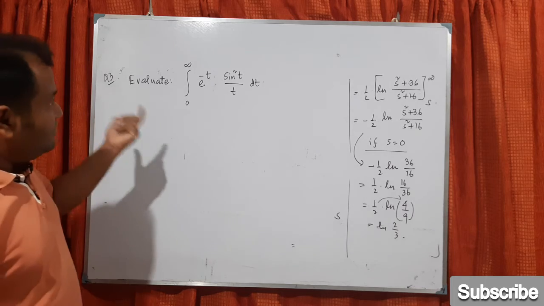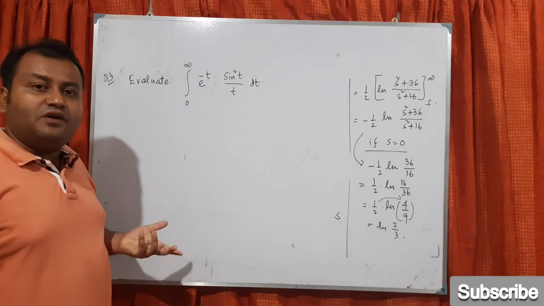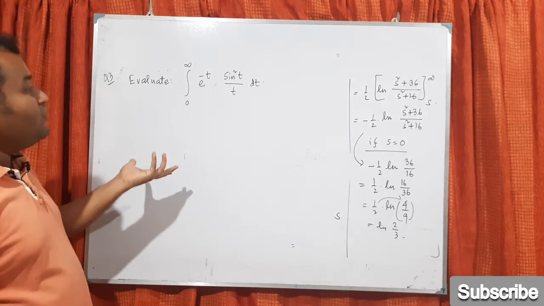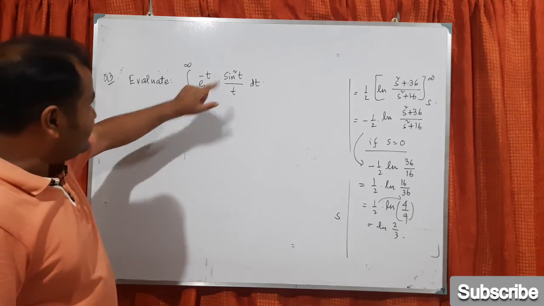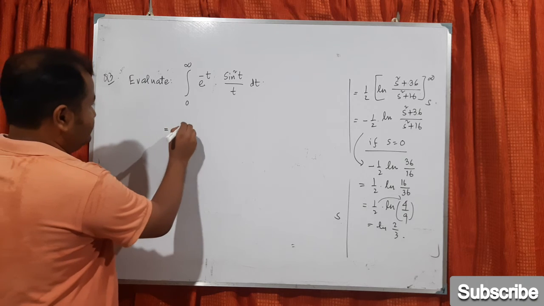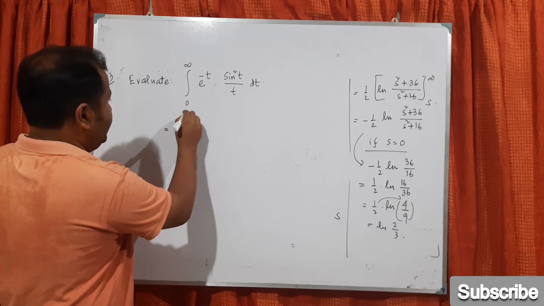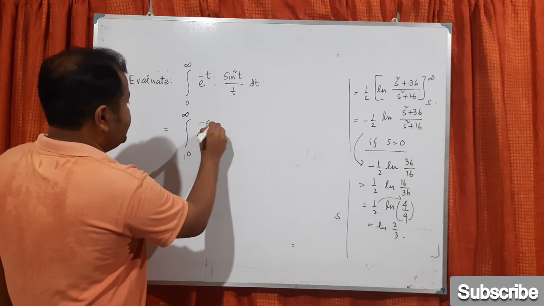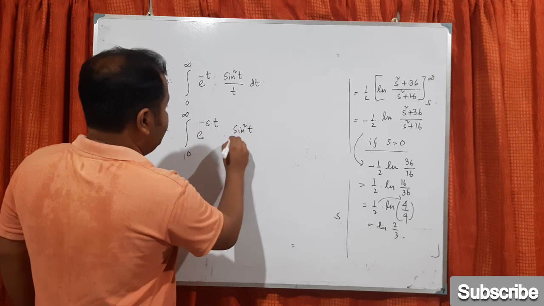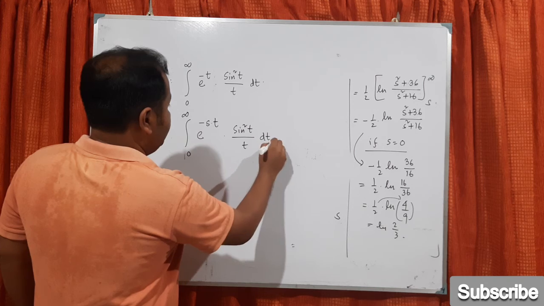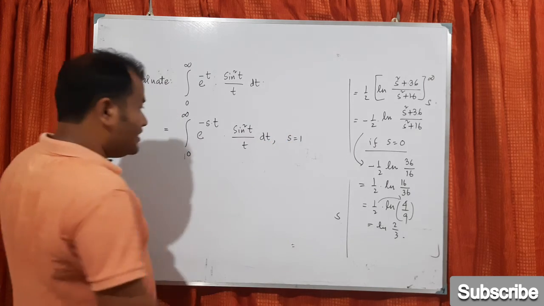But how can we know that this will be a Laplace transform? Again the same thing: can I write this as the integration from 0 to infinity of e power minus s into t, then sine square t divided by t, dt, provided s equals 1.